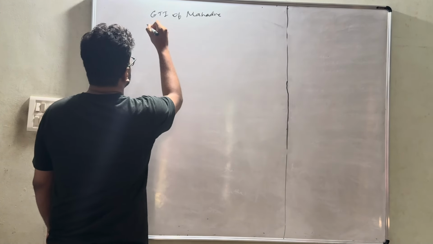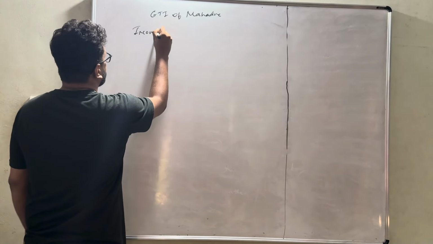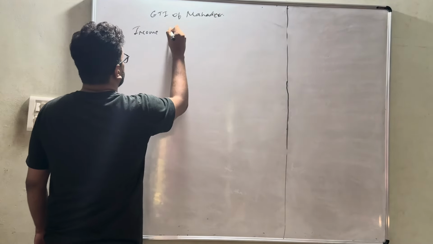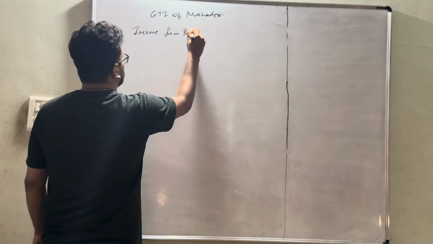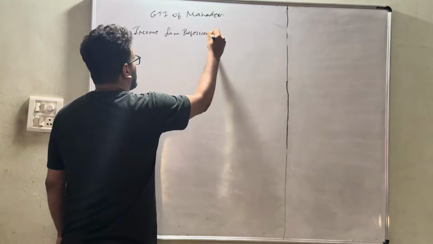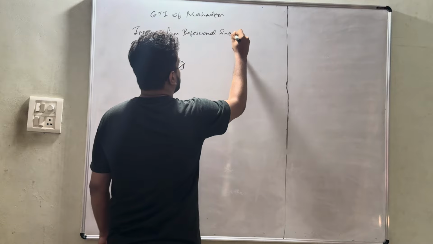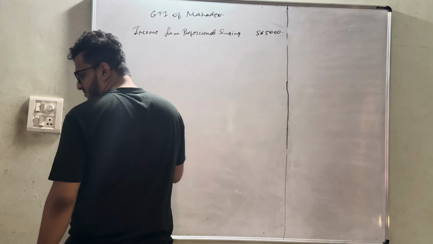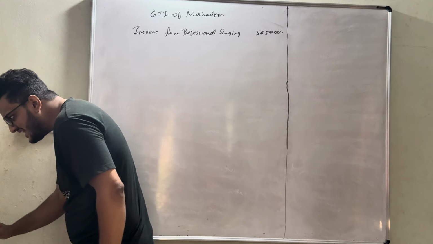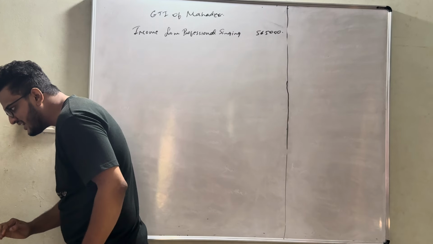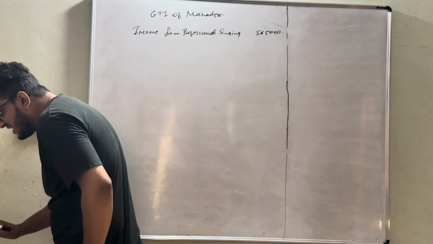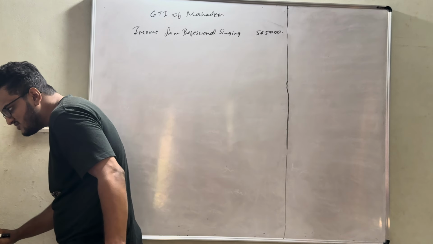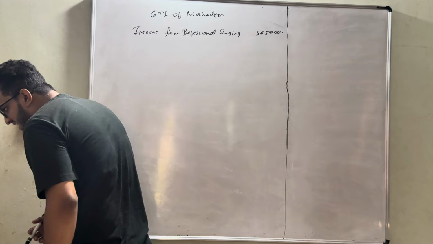So income from professional singing, they have stated, is 5,65,000. It shall be taxable in his hands only. Next, the salary income of Darya, who is his wife, is 3,80,000.